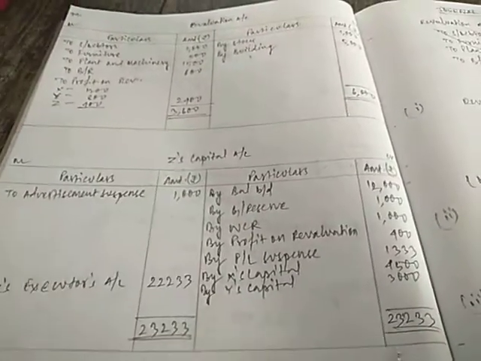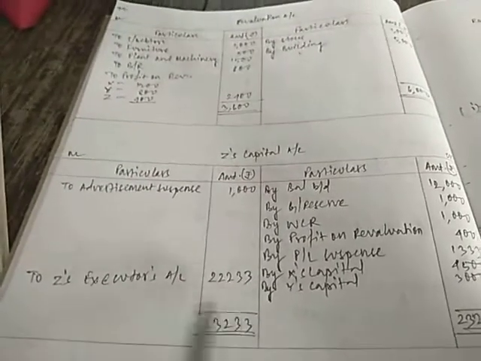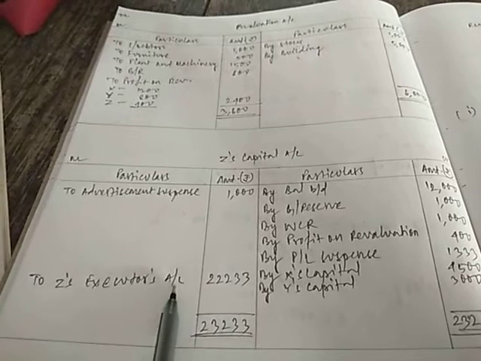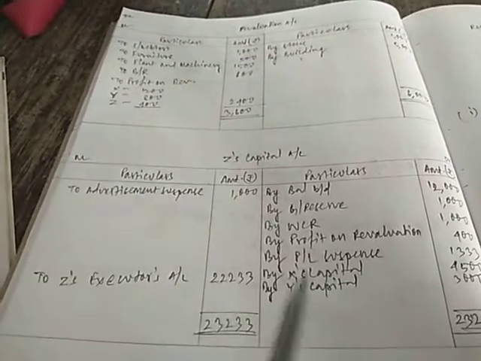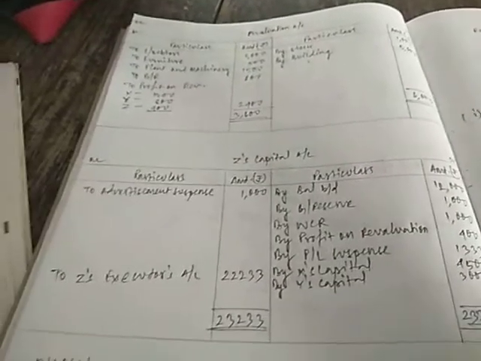Now, when you add and balance, you will get 22,233 as the balance. So this will be transferred to Z's executors account. You just write Z's executors account and leave it. So this is Z's capital account. Thereafter, we need to prepare Z's executors account.